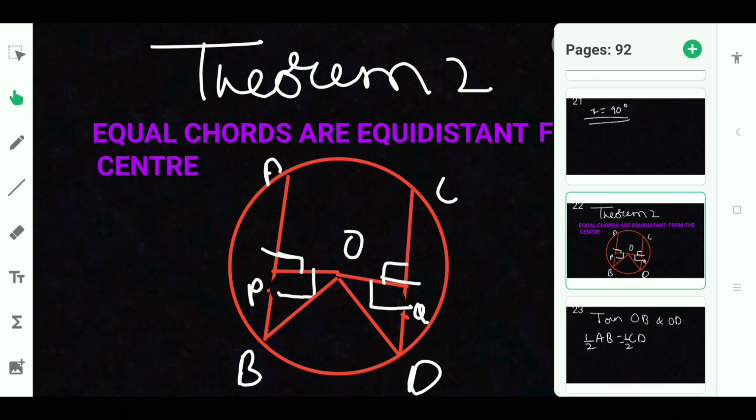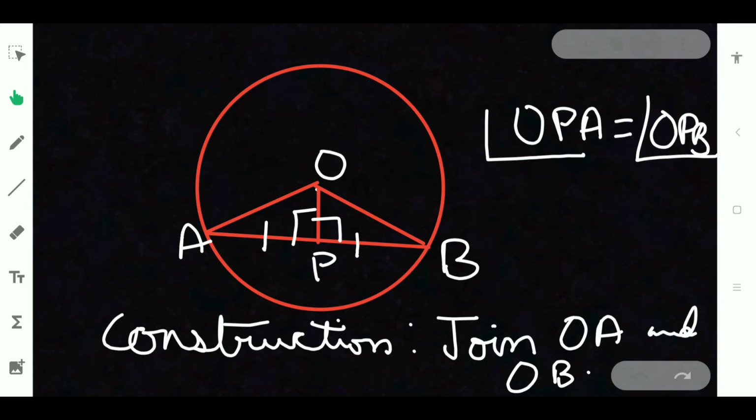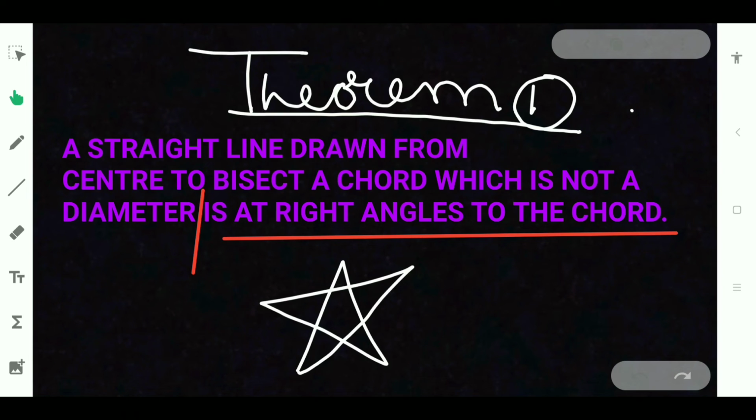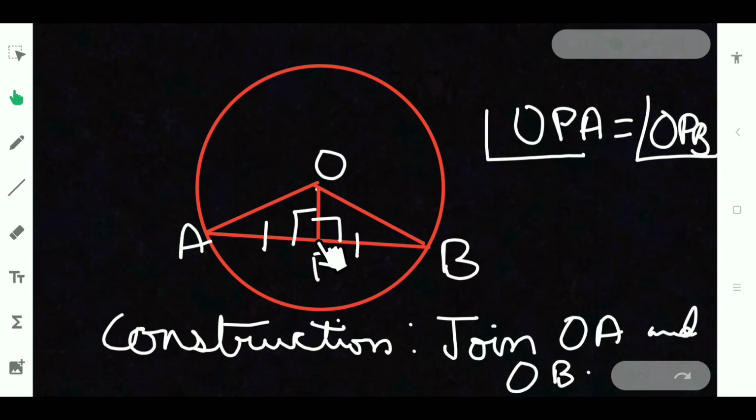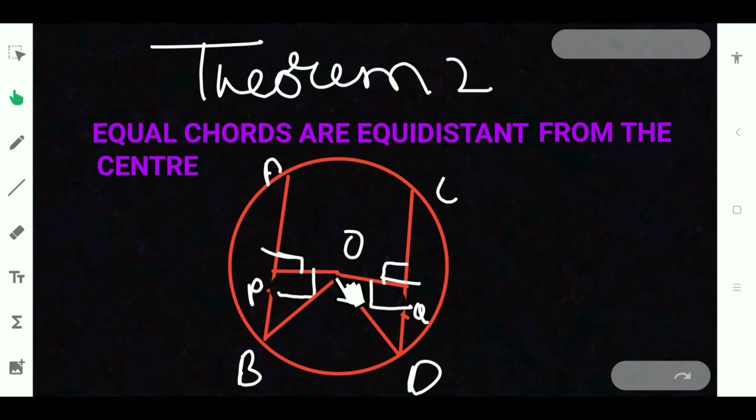So by this first theorem, theorem 1, when a line is drawn perpendicular from the center to the chord, it is bisecting. Same way, here you can see in this circle, a line is drawn from the center to the chord. AB is chord, right? It is chord and it is perpendicular. So definitely it is bisecting.